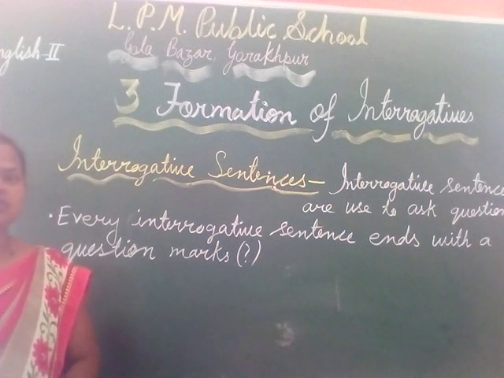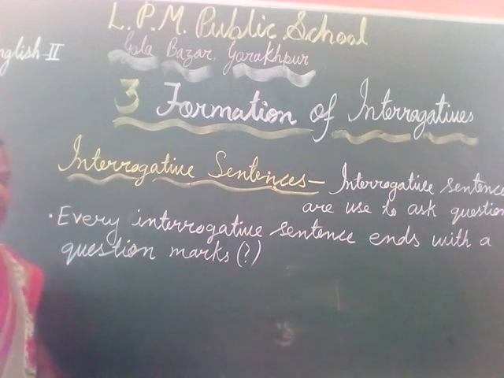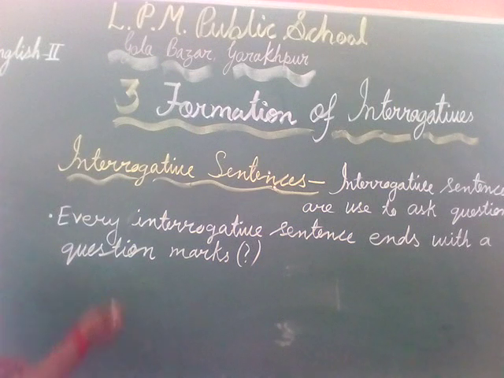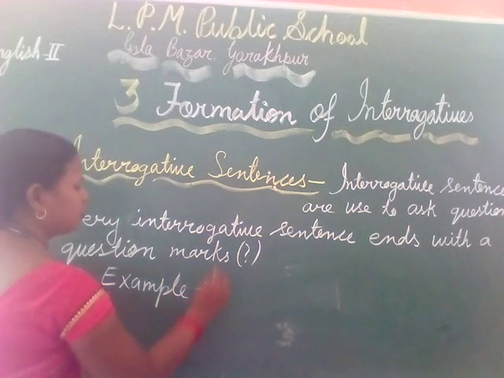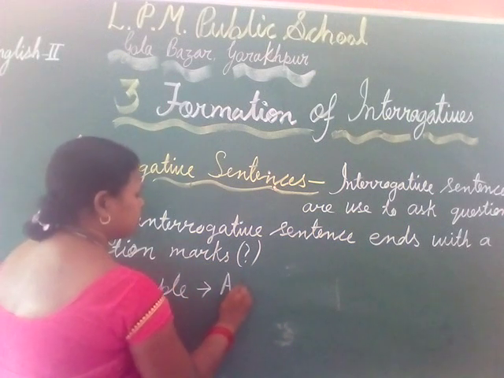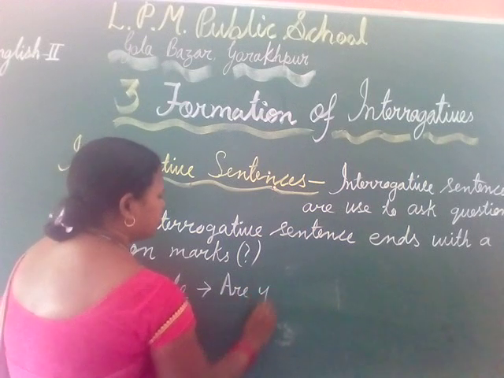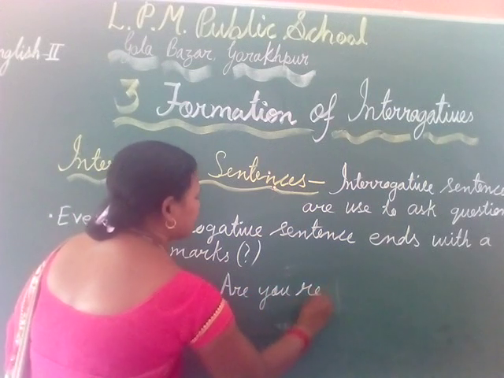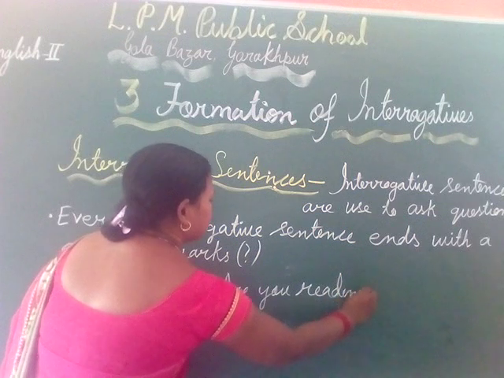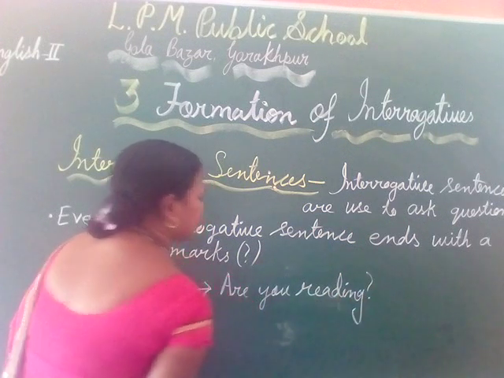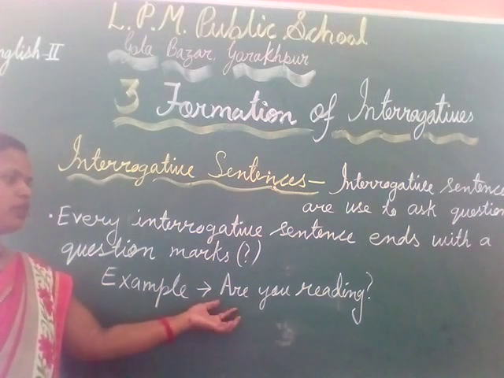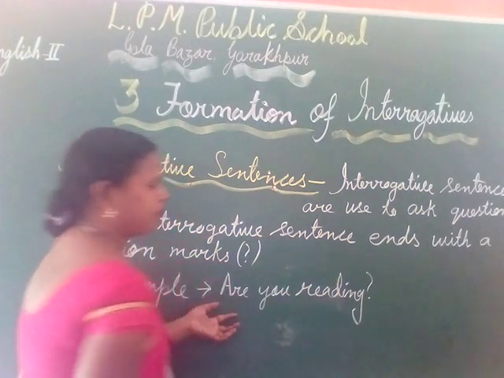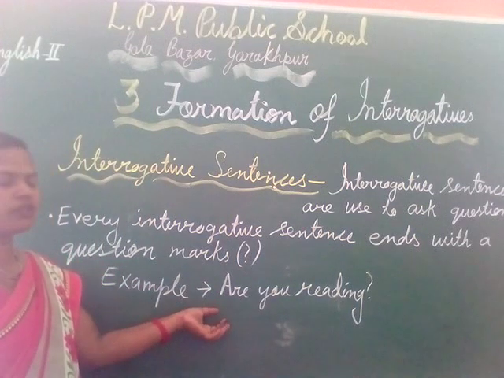Now let's see what its types are. First we see the examples. Suppose, example: Are you reading? This is an interrogative sentence which begins with the helping verb and there is a question mark at the end.